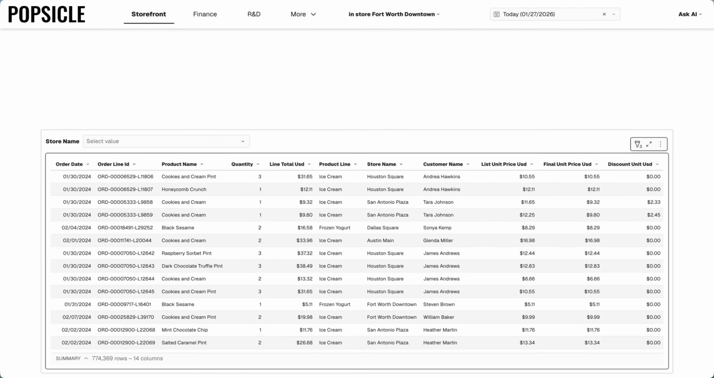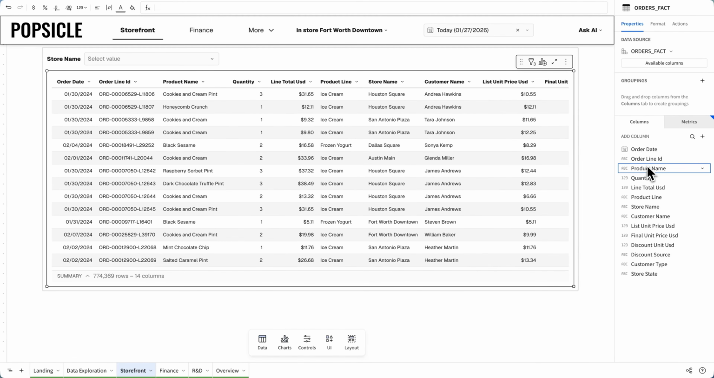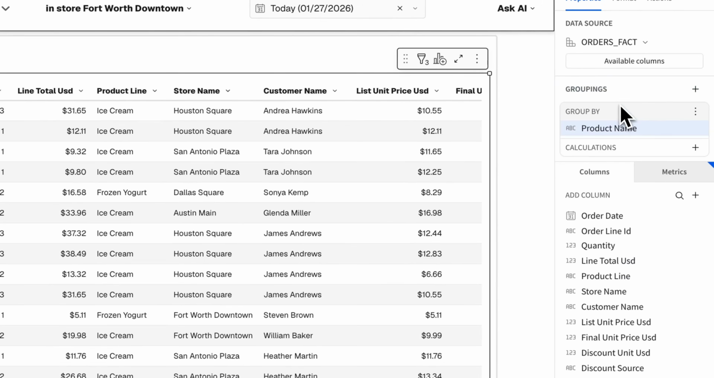I'd like to investigate how different products contribute to revenue at this store to compare back those expiration numbers that I just learned about. In Sigma, I'm able to use an intuitive Excel-like interface to explore my data, or even visualize my data at multiple levels of detail. Let's start by grouping by product.